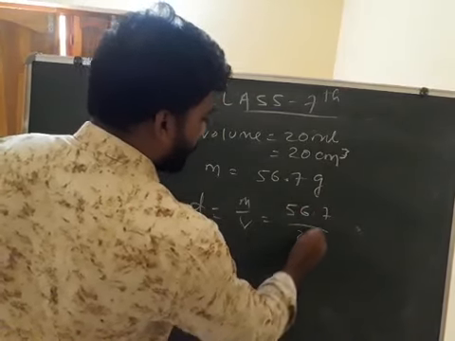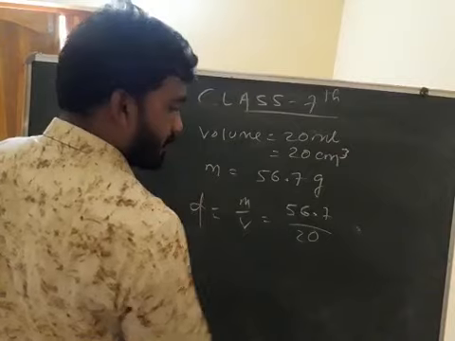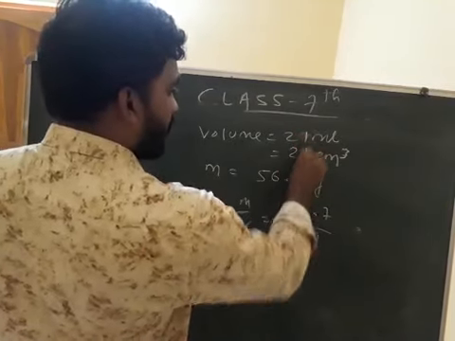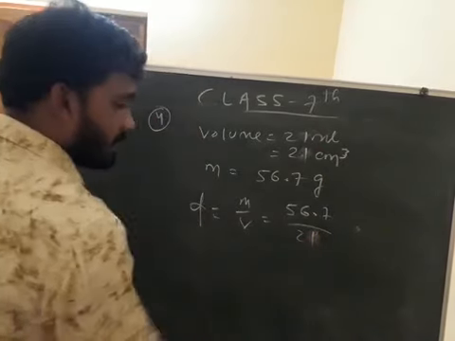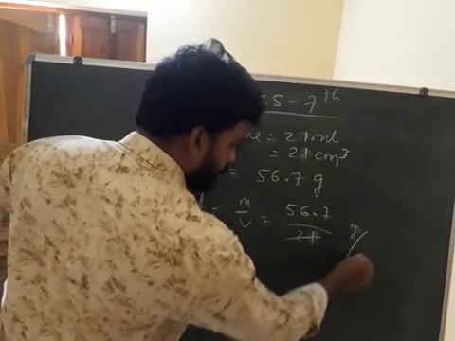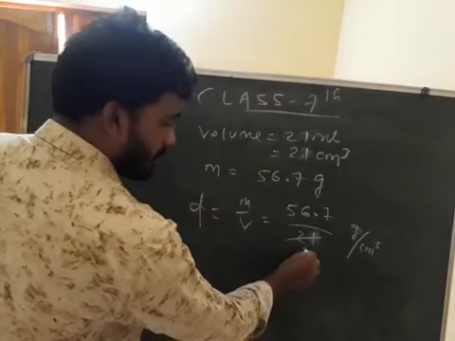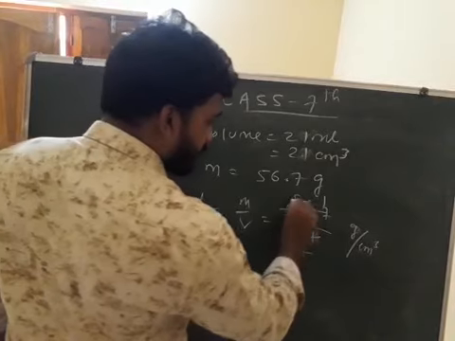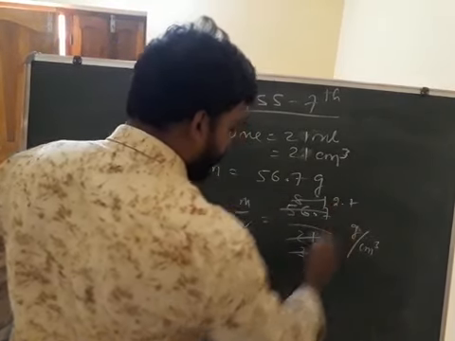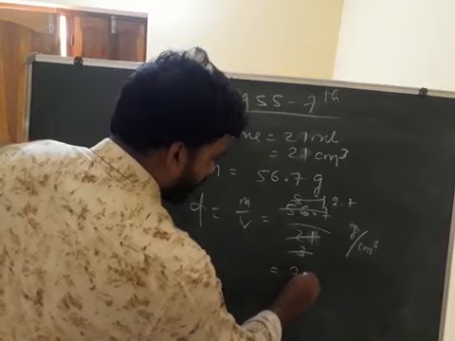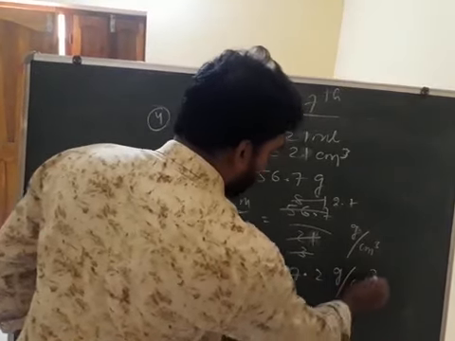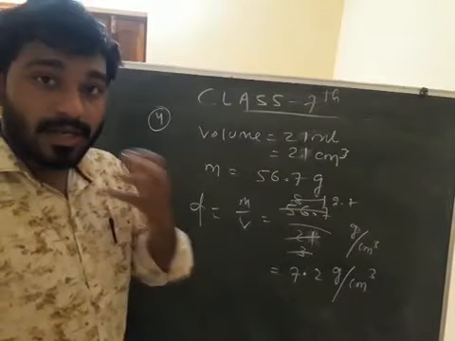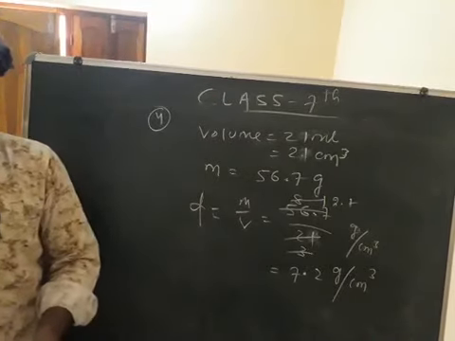56.7 by 20. So what you will multiply? 21 given. Sorry, 21 given. So 21.7 centimeter cube. So 8.1 by 3 is equal to 2.7. So 7.2 gram per centimeter cube. Clear? This is all about your numerical questions which are given in your exercise.